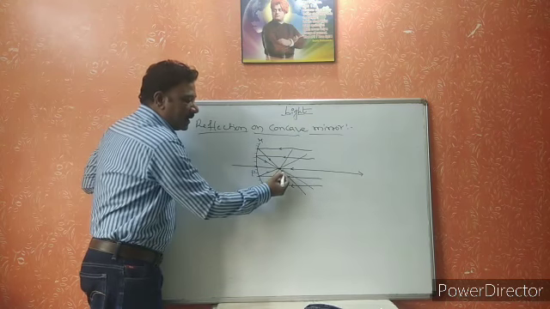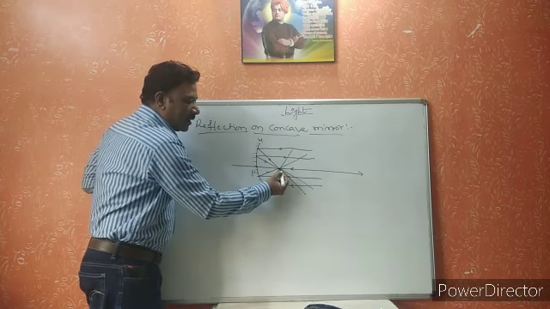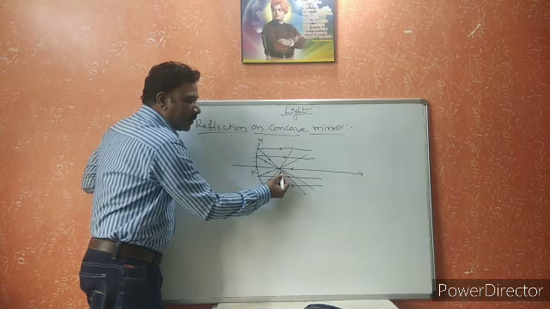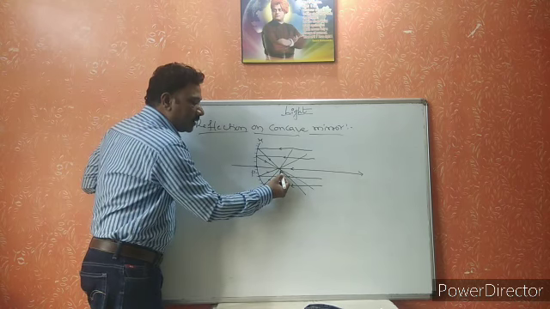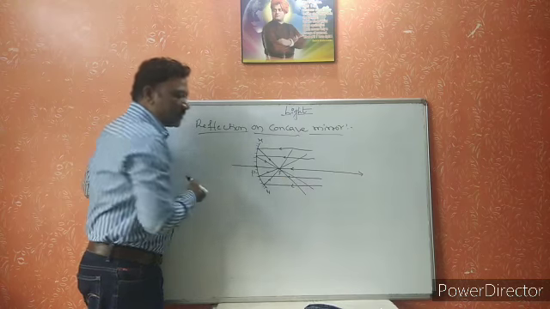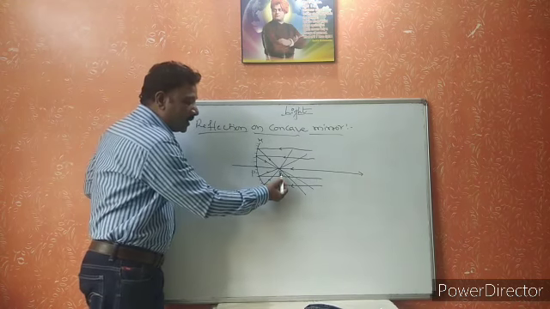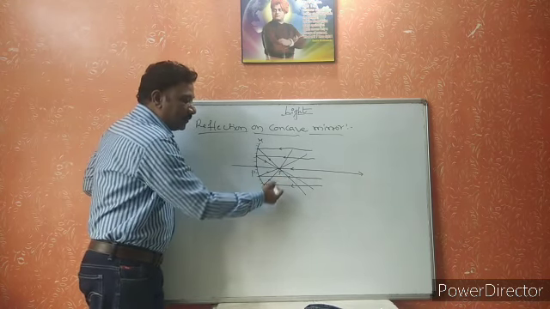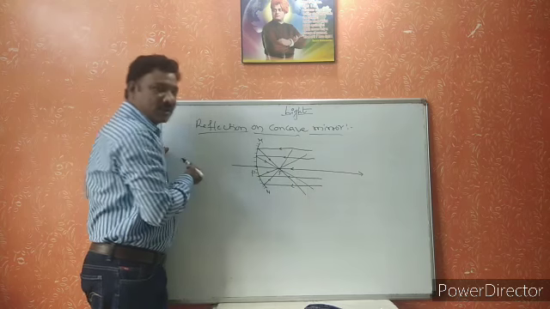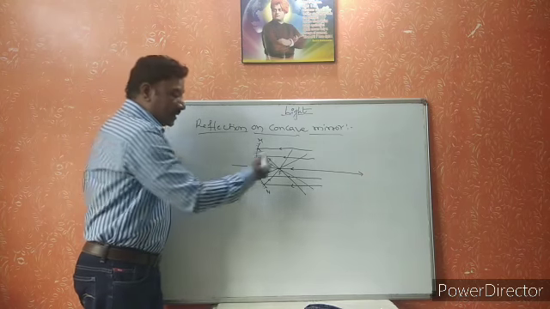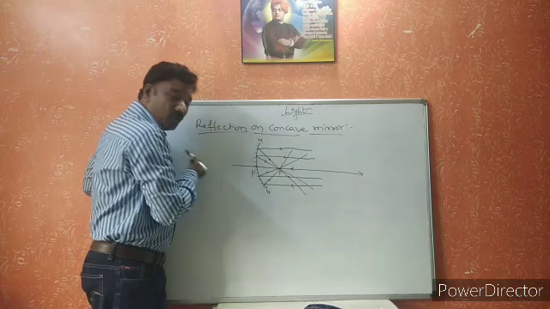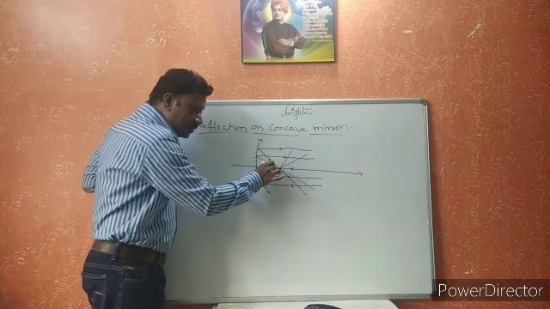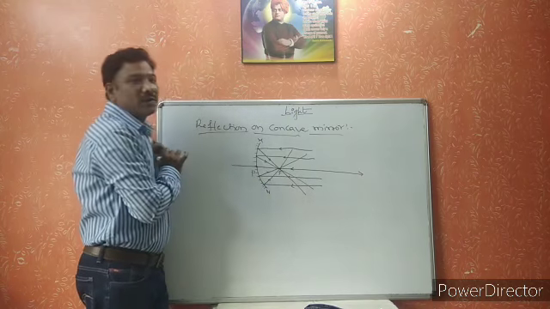All these reflected light rays are converging or intersecting at one point. This point is called the focus point. The point where the reflected light rays converge or intersect is called the focus point. At this point only the image will form.